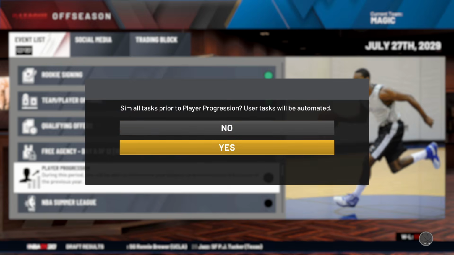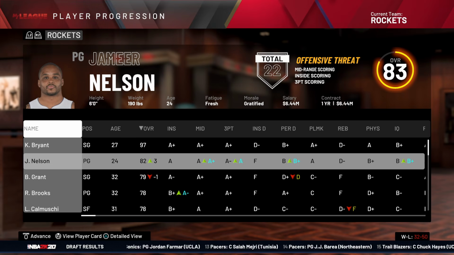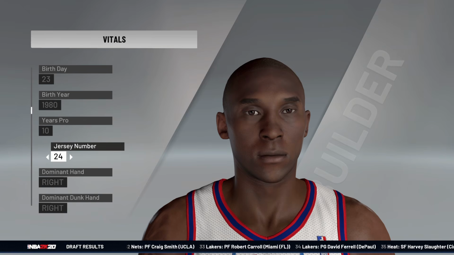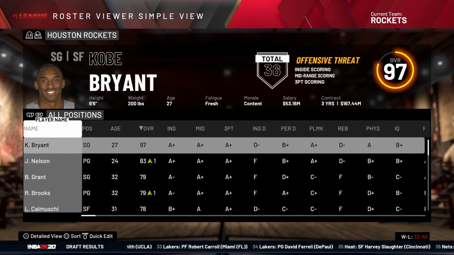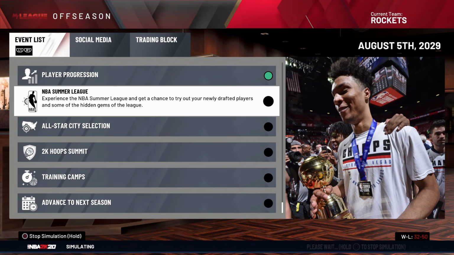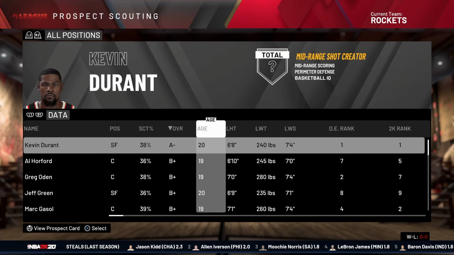Now, who the hell is on Houston? I don't know. It's been kind of real, Orlando. And now we have Jameer Nelson. That's it. Jared Jeffries, Kobe Bean, number 24 of the Houston Rockets, 27 years old, heading into season number 11, also known as, I believe, 2006-2007, in the Kevin Durant draft.